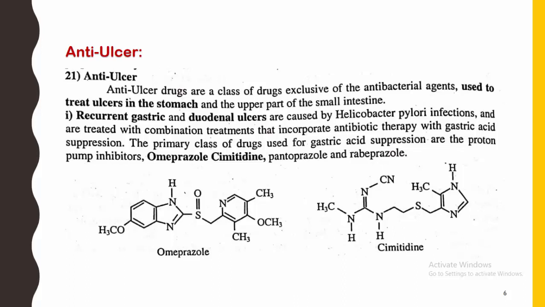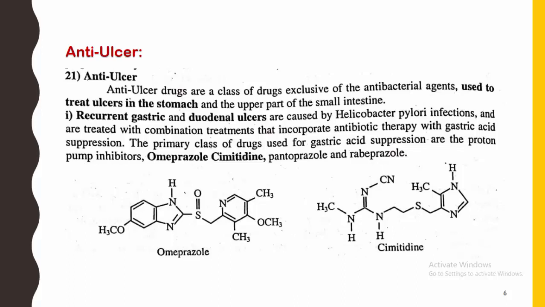The primary class of drugs used mostly for gastric acid suppression are the proton pump inhibitors. Especially these anti-ulcers are the drug molecules used for the treatment of ulcers in the stomach.